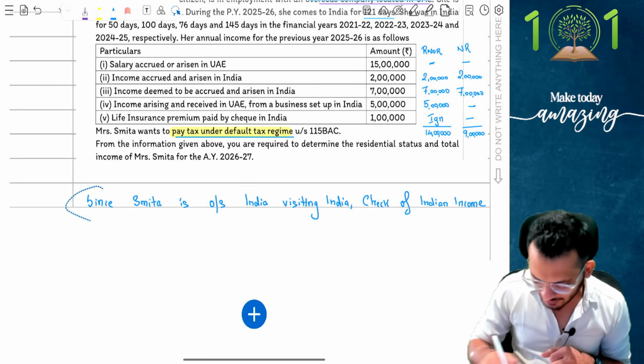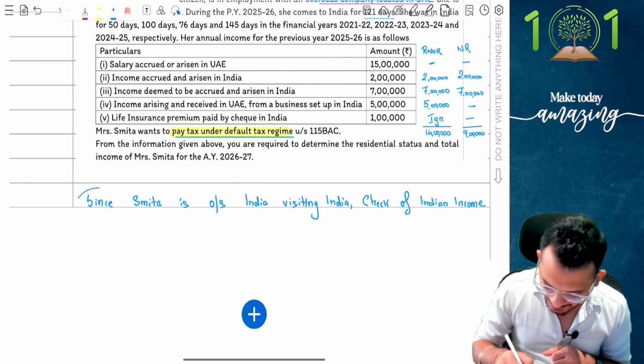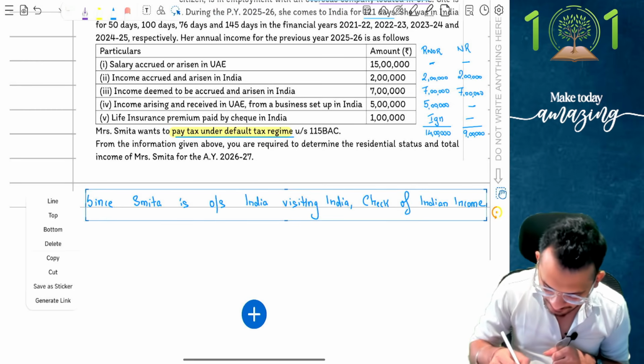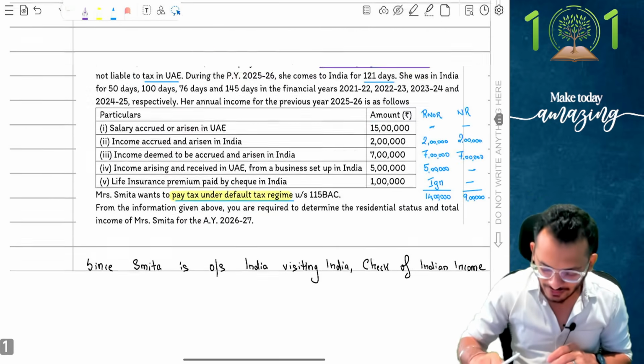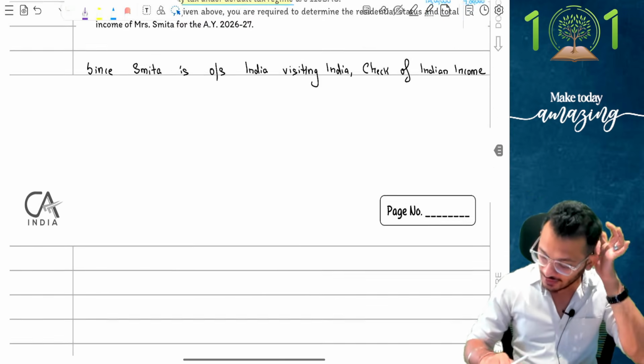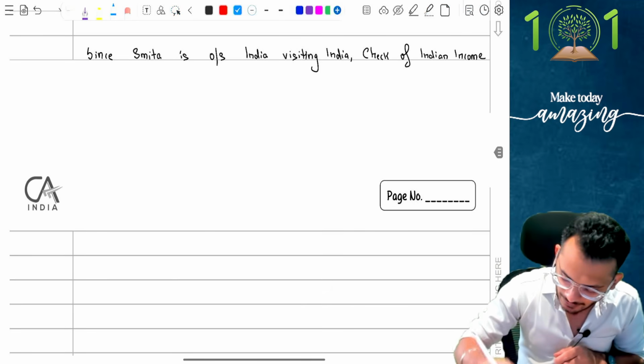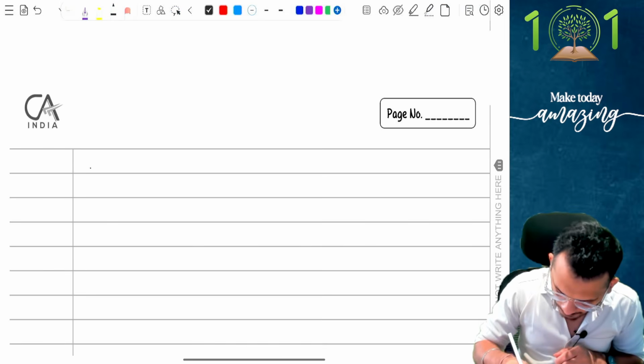I believe I should go black. Yes, I think we should do it together as if you're writing an examination. So let's go black, people. Yes, let's go black. We're doing it in black. Yes, I think that is more sensible for me as well. Yes, so I'm saying since Smita is outside India, visiting India, check of Indian income of 15 lakhs is important.